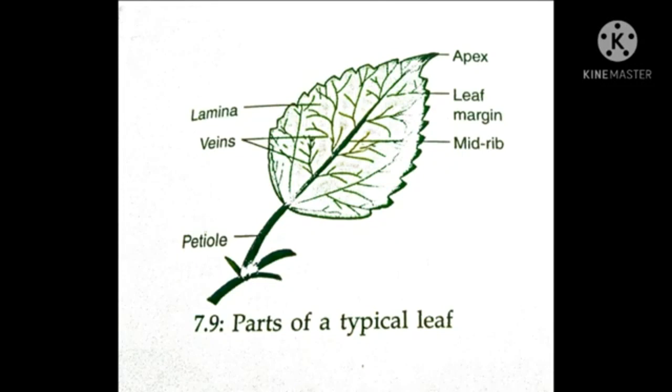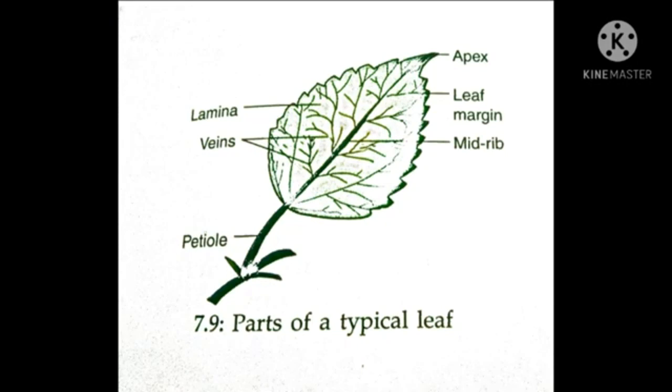Next we'll see the parts of a leaf. A leaf consists of two main parts. One is the petiole and another one is the leaf blade or lamina.